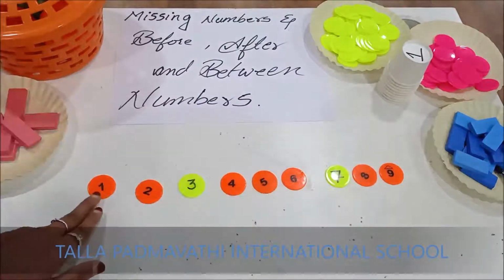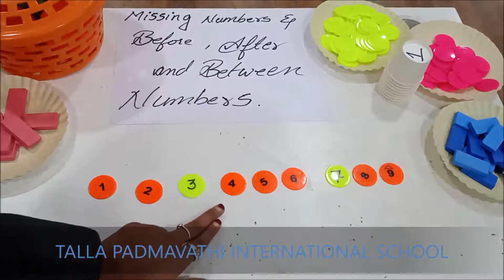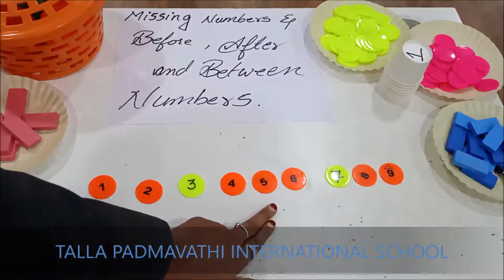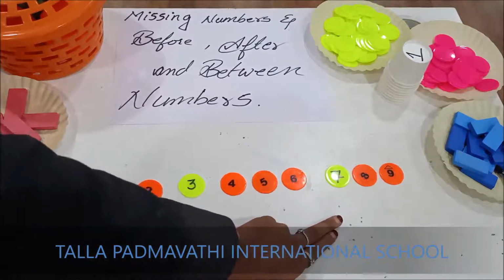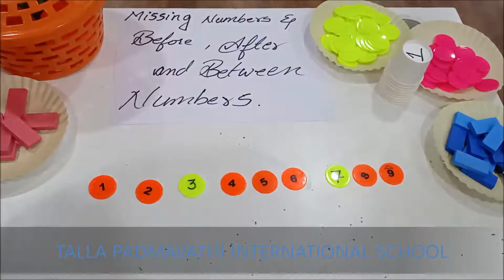So 1, 2, 3, 4, 5, 6, 7, 8, 9. We found the missing numbers.